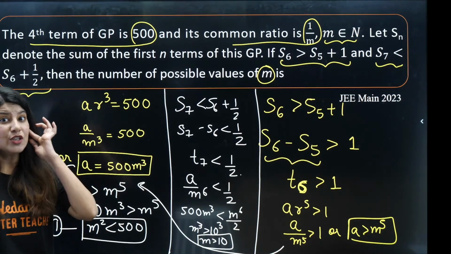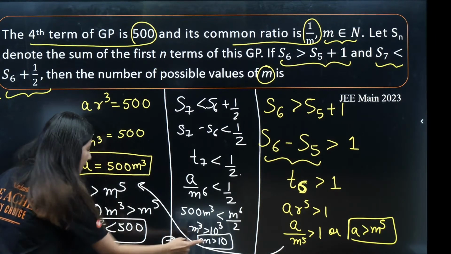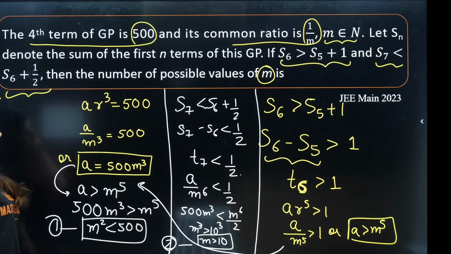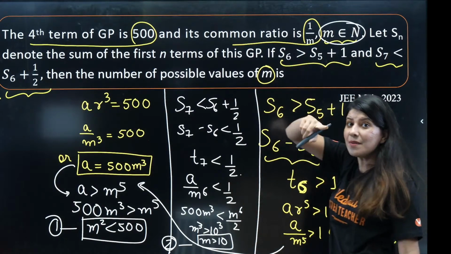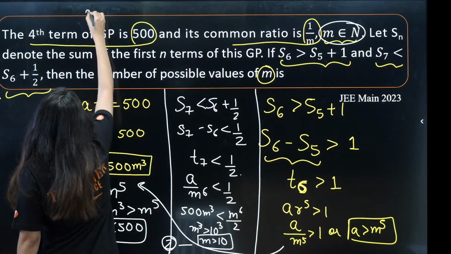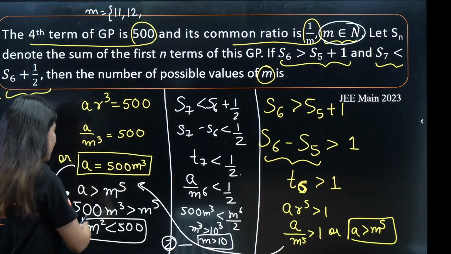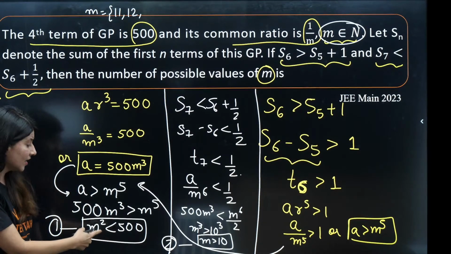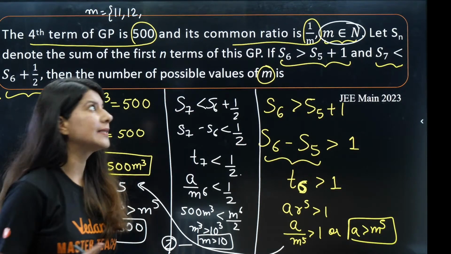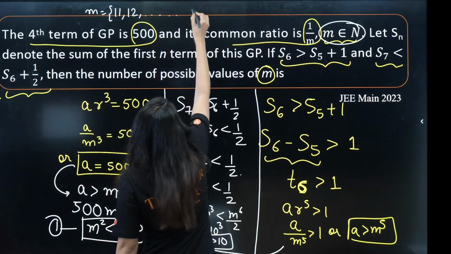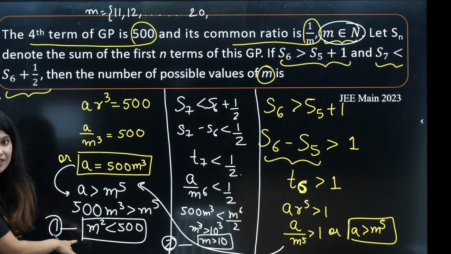Now is the time you start writing the value of M based on these two inequalities. One inequality says M is greater than 10. Let's not forget that M is a natural number. So the very first natural number which I can write is 11, then 12. But we need to make sure that this inequality also gets satisfied: M square is less than 500. M square less than 500 means that it can go up to 20, because 20 square is 400, and 400 will satisfy this inequality.